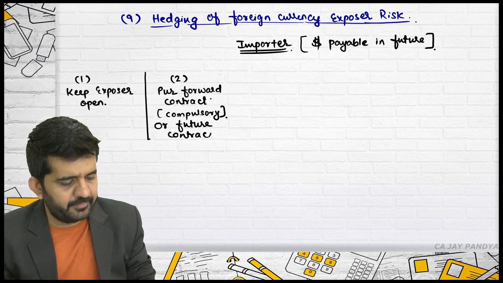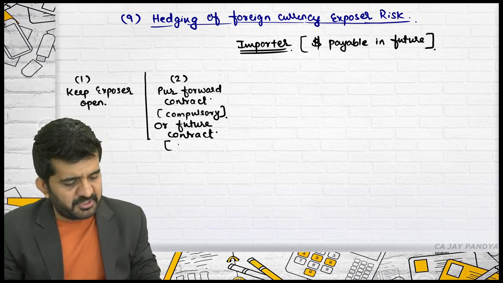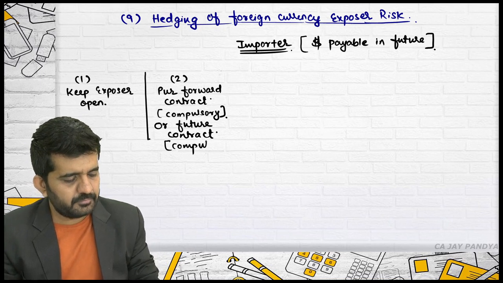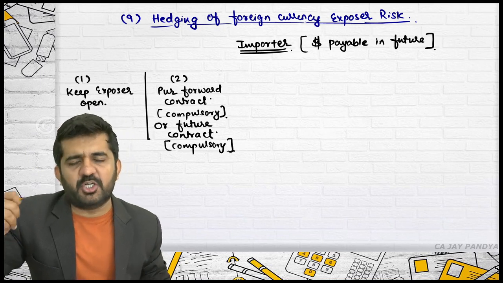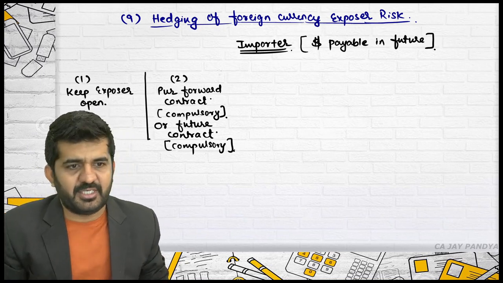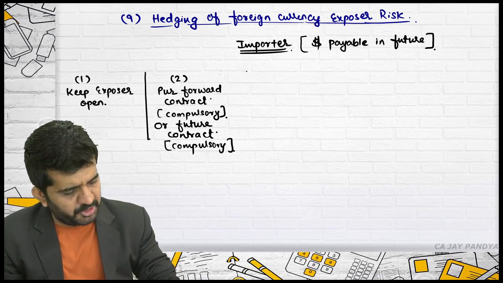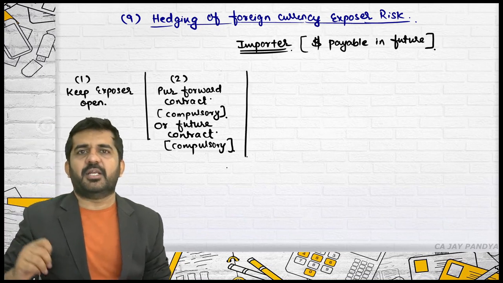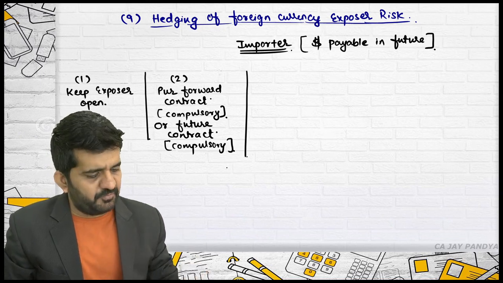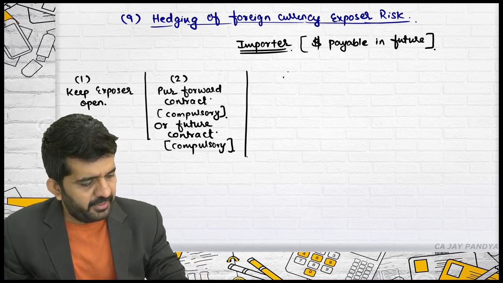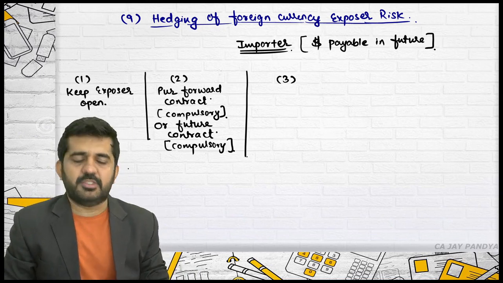Or future contract. Again, it is a compulsory contract. The only difference will be lot size. In future, there will be lot size. In forward, normally there will not be a lot size. Otherwise, the exposure or the technique remains the same as far as purchasing forward contract or purchasing future contract is concerned. Number 3, third way.